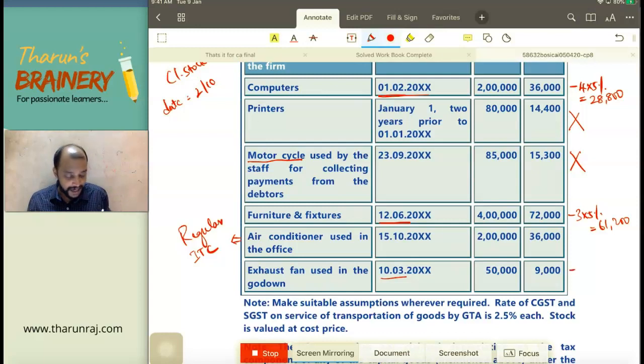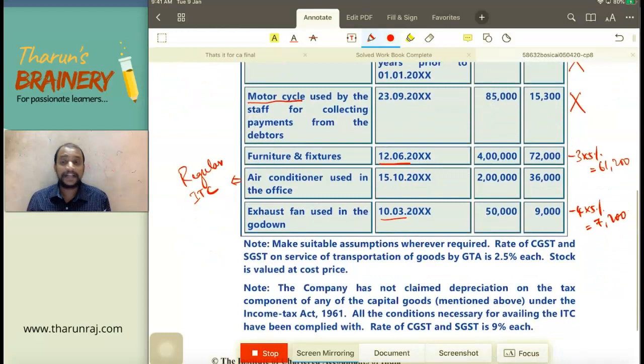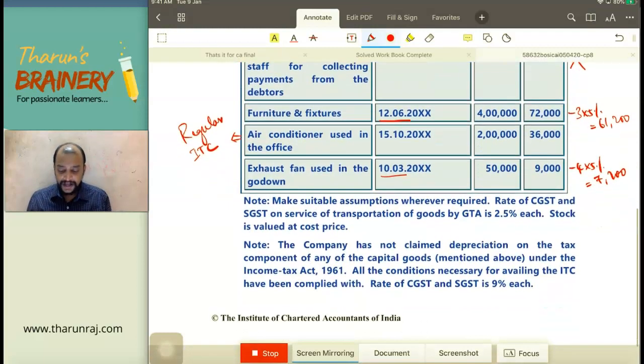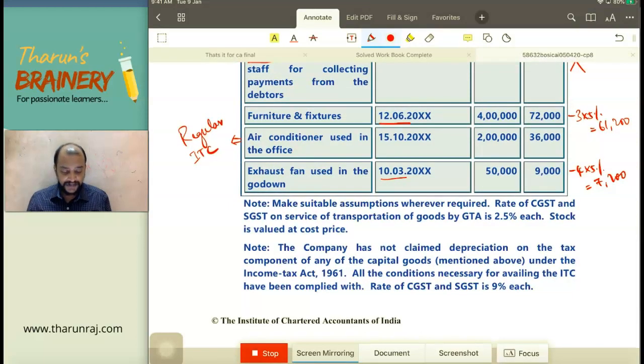So 4 quarters, minus 4 into 5%, 20%. So 9,000 minus 20%, balance 7,200. This is the ITC on capital goods that can be taken. 28,800, 61,200 and 7,200 under 18(1)(c). With respect to raw material, we have not yet found. We need to find. Note, make suitable assumptions wherever required.